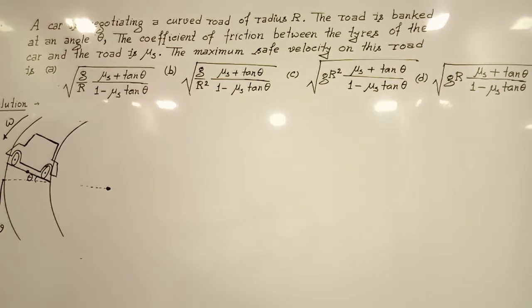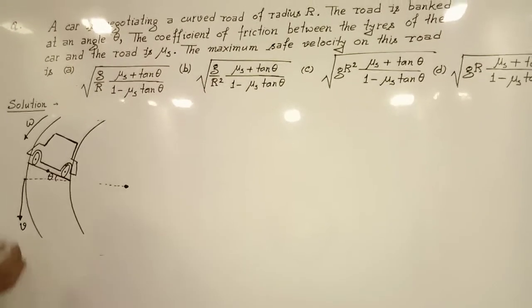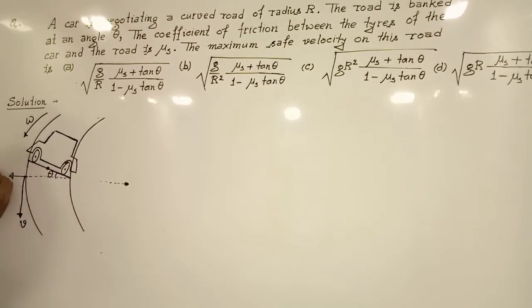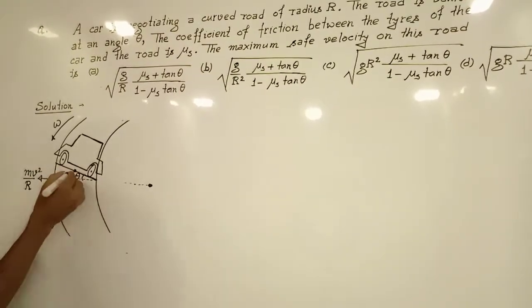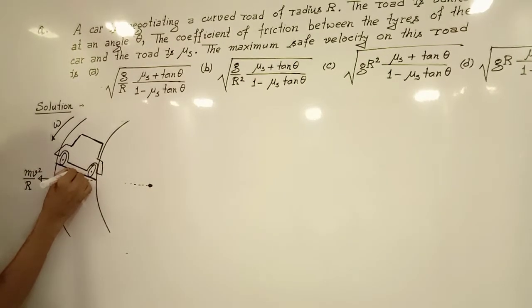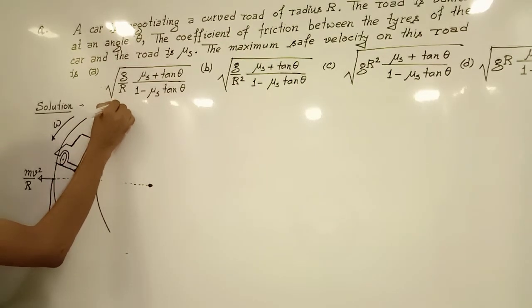The centrifugal force acting on the car will be outside of the curved road. So this is the direction of the centrifugal force, and its magnitude is equal to mv square divided by r, where r is the radius of curvature of the road. This is the center of mass of the car. As this is the plane of the road, the normal reaction will be perpendicular to the plane of the road. So this is the direction of the normal reaction N.